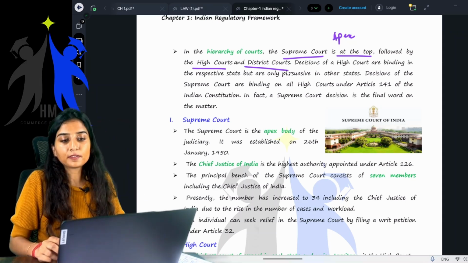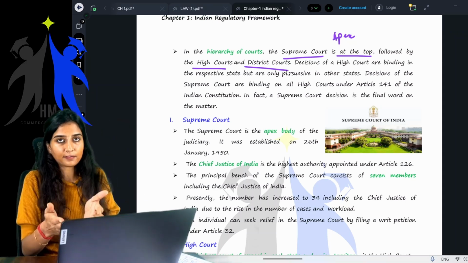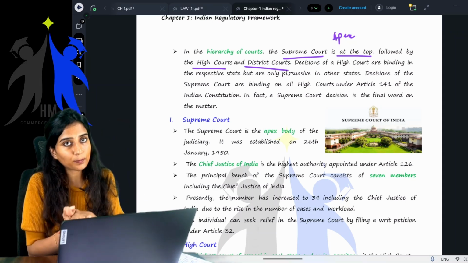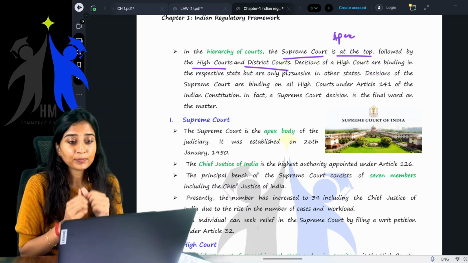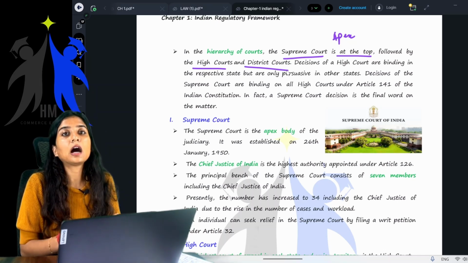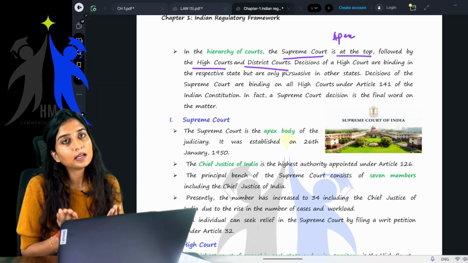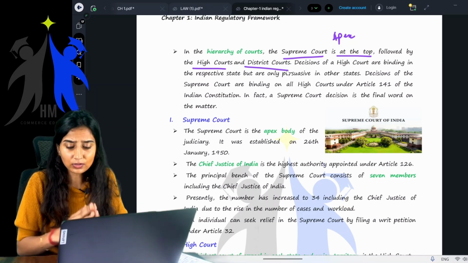So decisions of the High Court are binding. Yesterday we learned something: the decisions of the Supreme Court are applicable throughout the territory of India, whereas the decisions of the High Court are applicable to the respective state. Yes or no? That's what we learned.